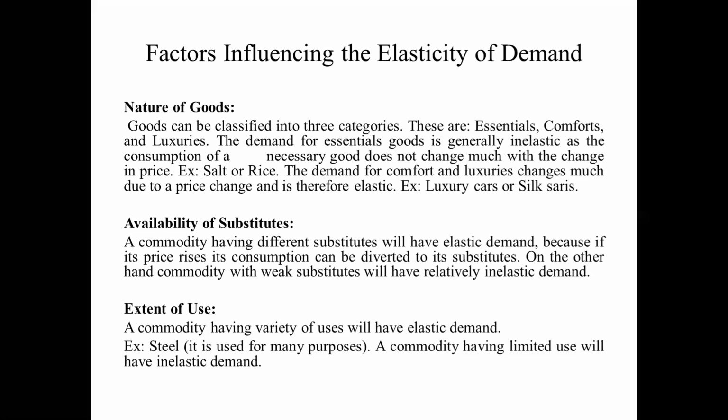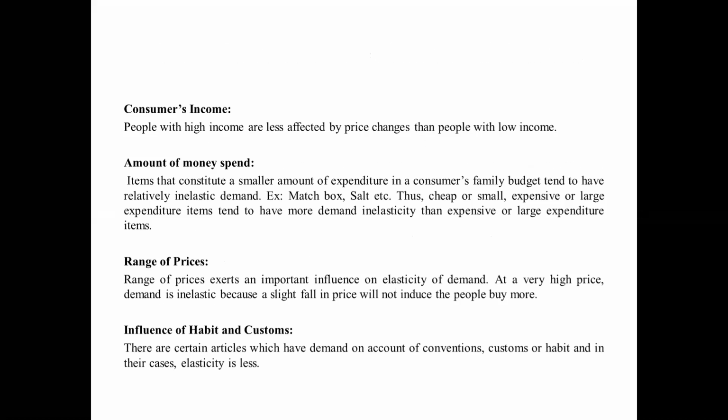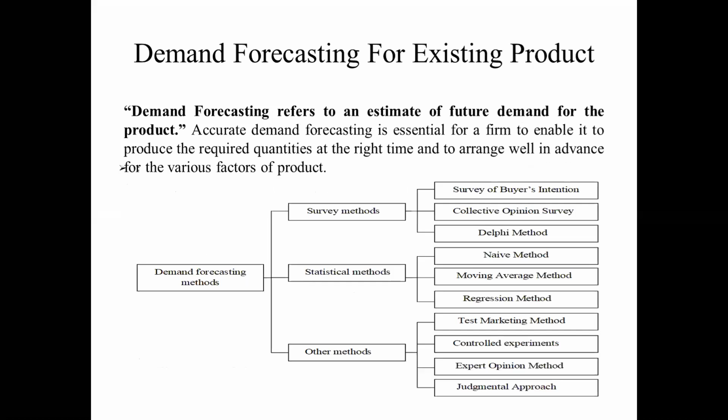The third one is the extent of use. A commodity that has a variety of uses has elastic demand. Steel, for example, is used for many purposes, but a commodity with limited use will have inelastic demand. And also customers' income and the amount of money spent, range of the price, and influence of habit and customs. These all influence the elasticity of demand.